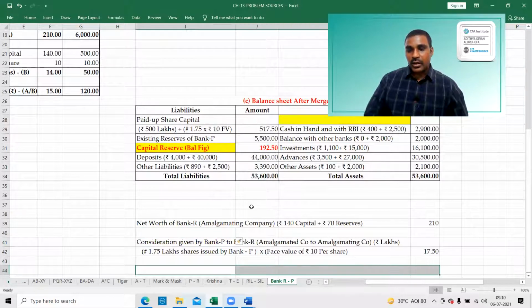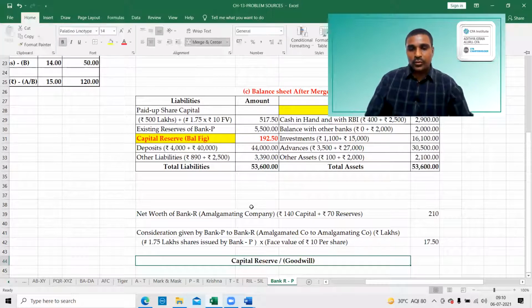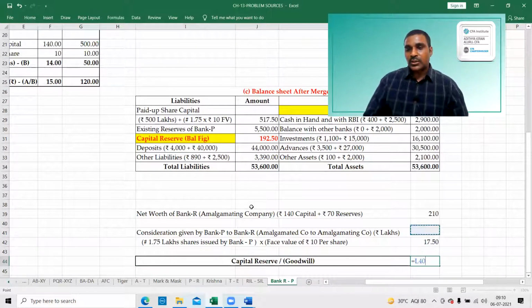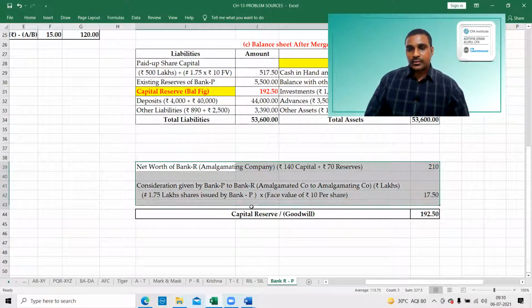Next, this point: capital reserve or goodwill. If it is a negative figure, it is goodwill. If it is a positive figure, it is a capital reserve. Okay, this is the point: goodwill and capital reserve.